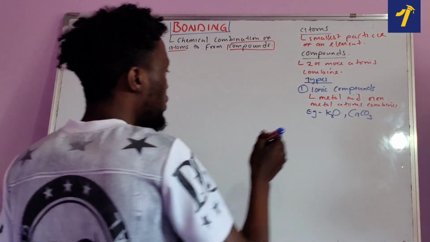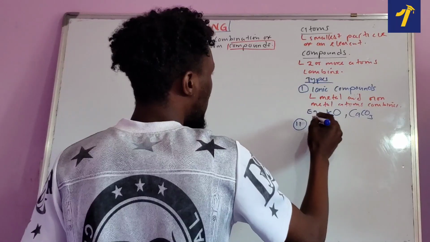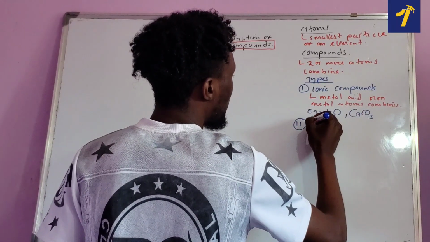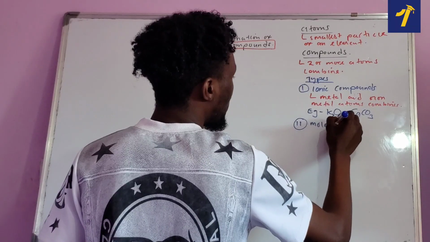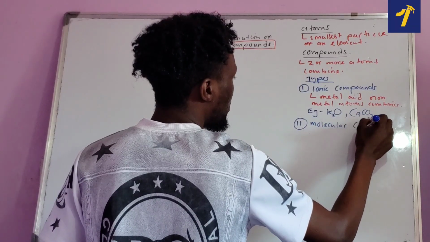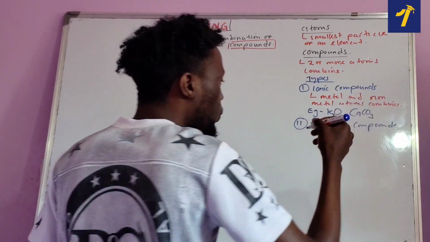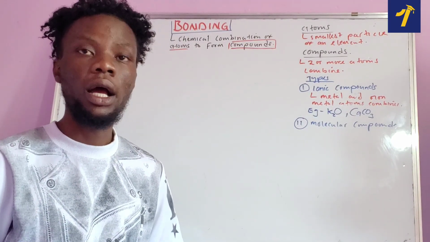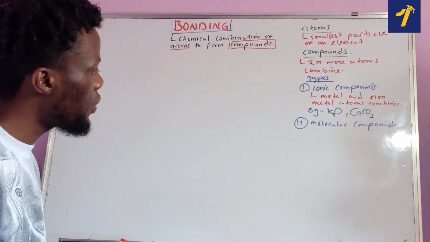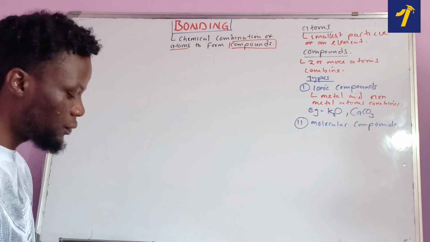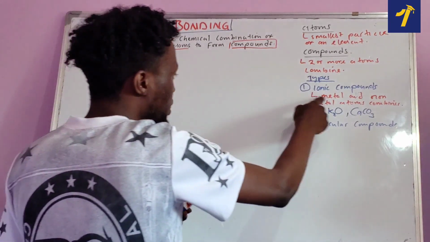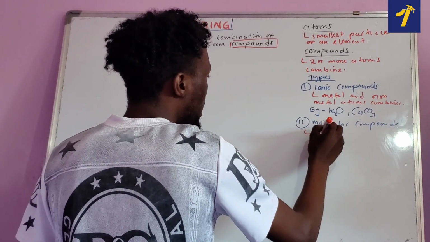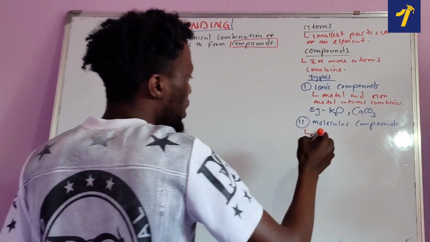Okay, let's go to the last one, which is what we said now we need to talk about, which is the molecular compounds. We need to understand how molecular compounds differ from what? Ionic compound. How are they going to differ from one another? We need to understand this one. Here we said metal. Now, for molecular compound, we are going to say non-metals.